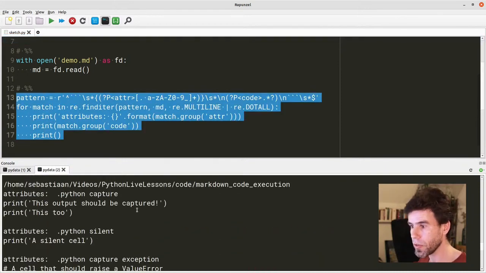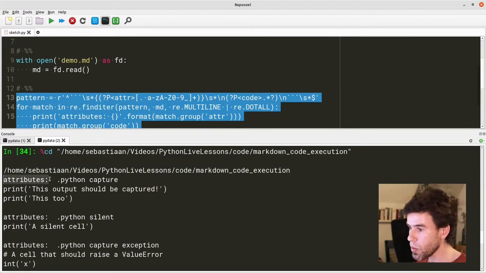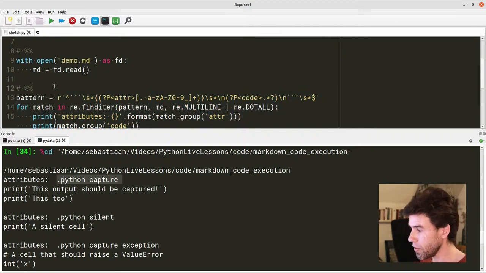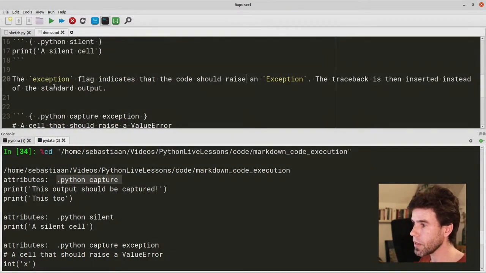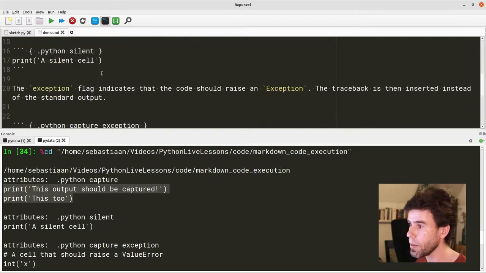And if we scroll up, you see that it actually really works. So we see attributes, Python capture, right? Let's open the demo thing again, actually. So we're seeing that we're matching this. And then later we're going to use that to modify the behavior of our program, Markdown code exec. And we're seeing that the code here actually really matches this. And later we see the same thing, right? Python silent, that's what we matched here. And we got the code as well.